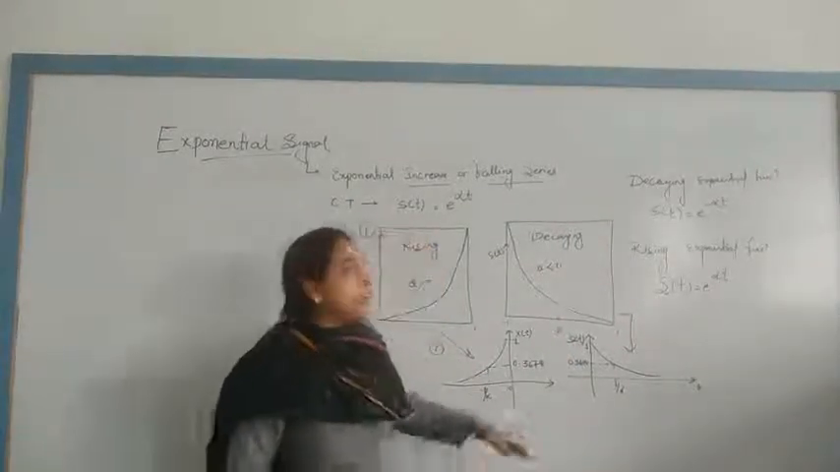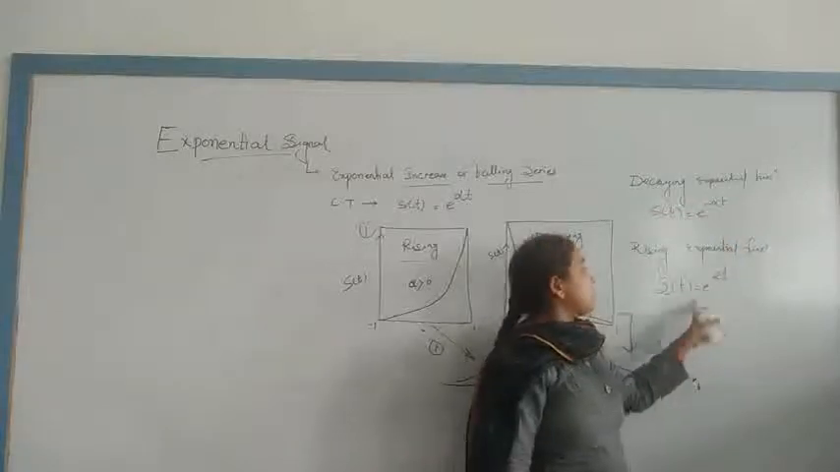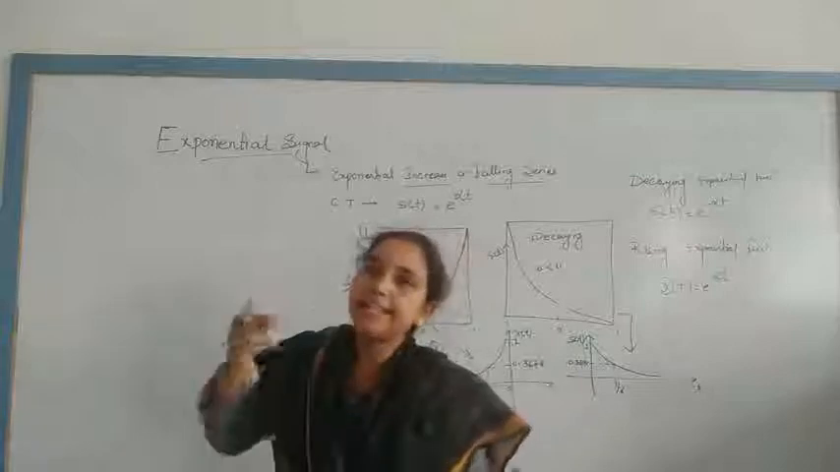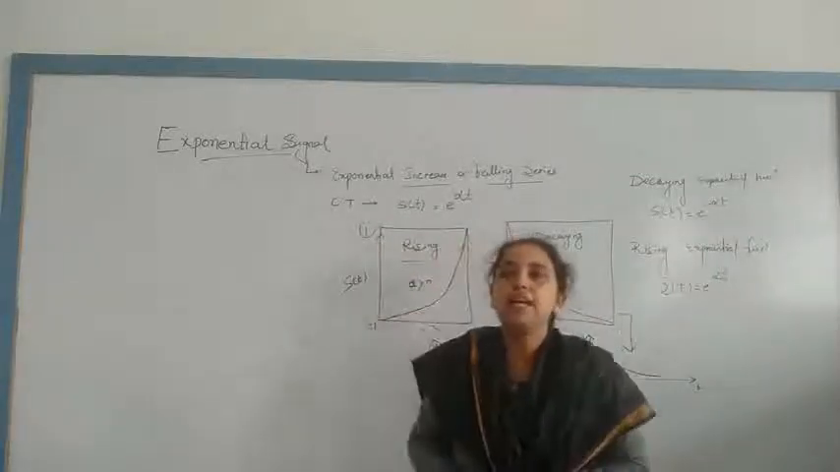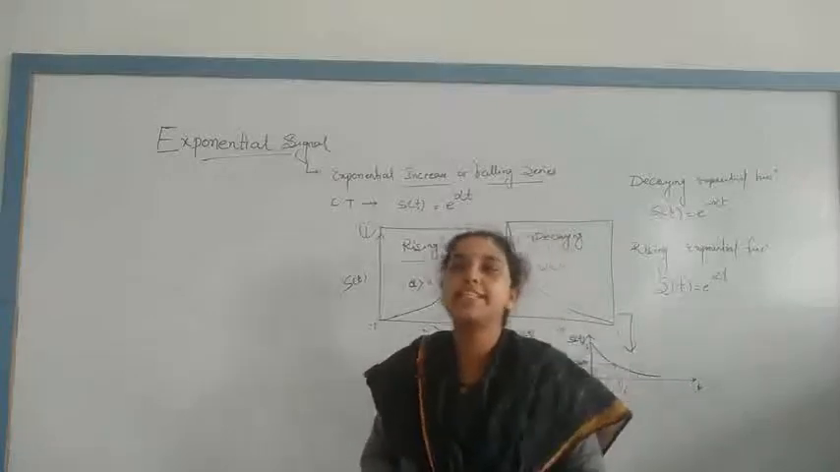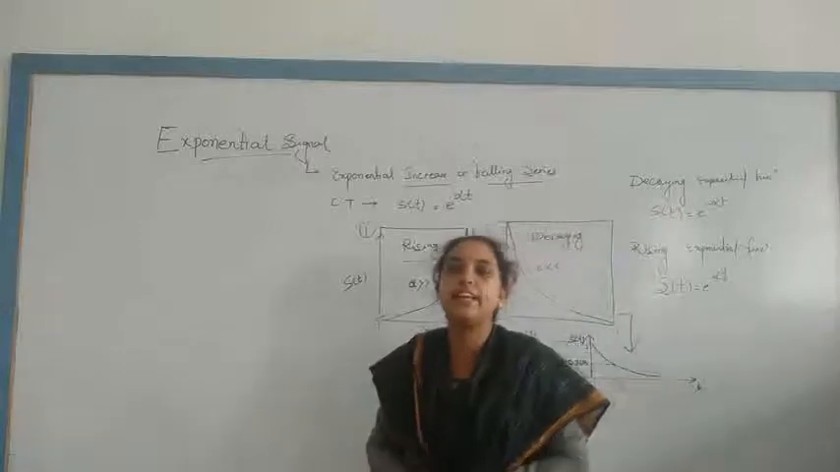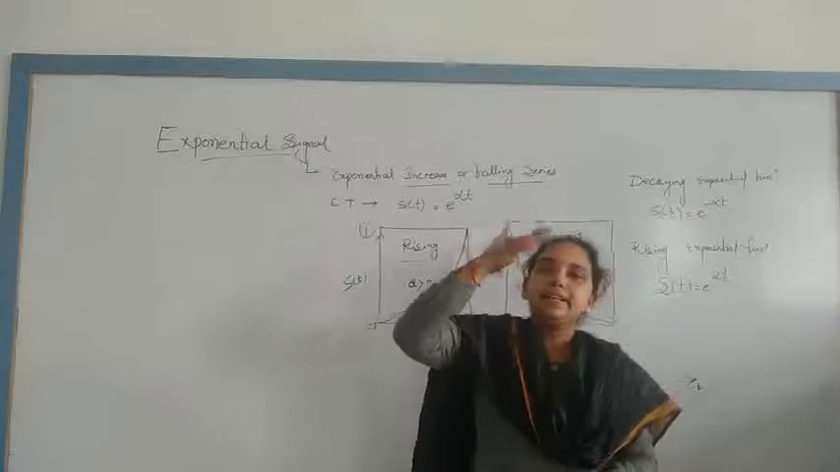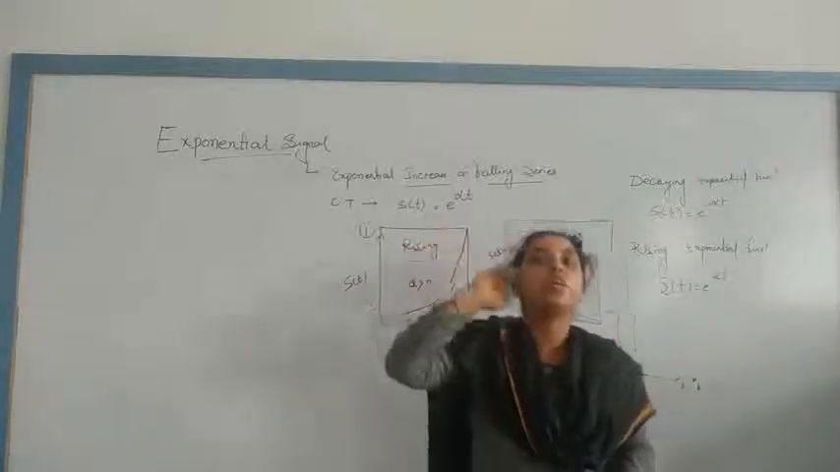Here I have already written s of t is equal to e to the power minus alpha t, and s of t is equal to e to the power alpha t. Here negative alpha values result in a shrinking signal, whereas positive values result in a growing signal. Shrinking means it is gradually going down, and increasing means it is a growing signal.